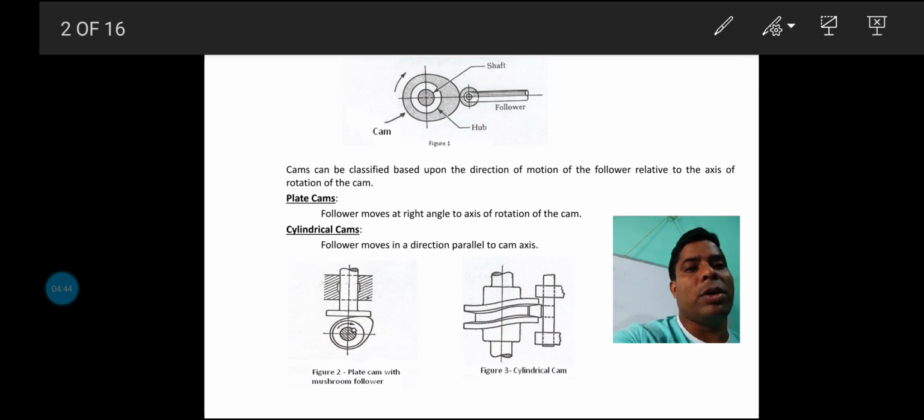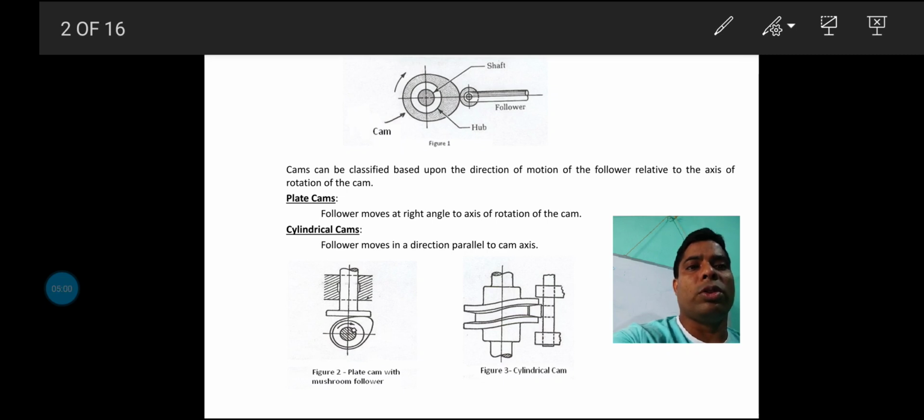That is the main objective of these classes: how to draw the displacement diagram and how to draw the cam profile. So the main objective is to draw the cam profile.